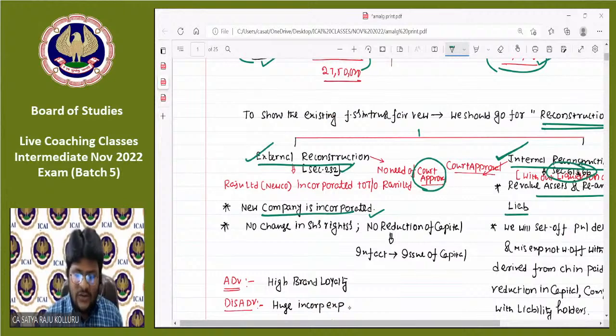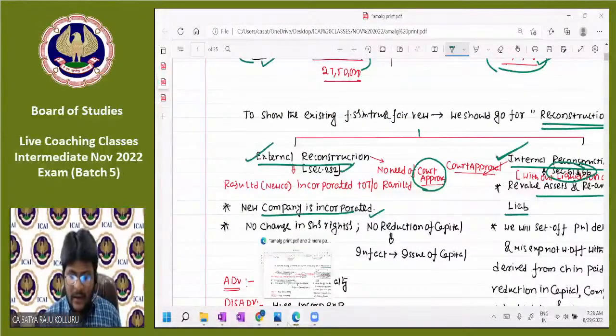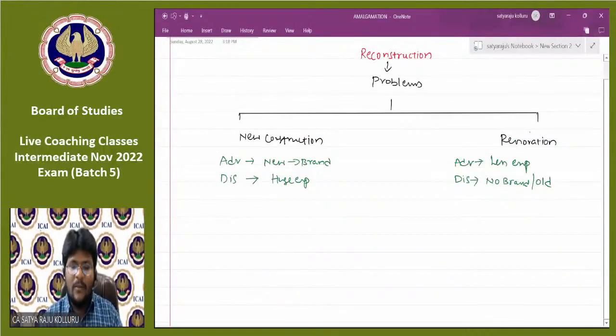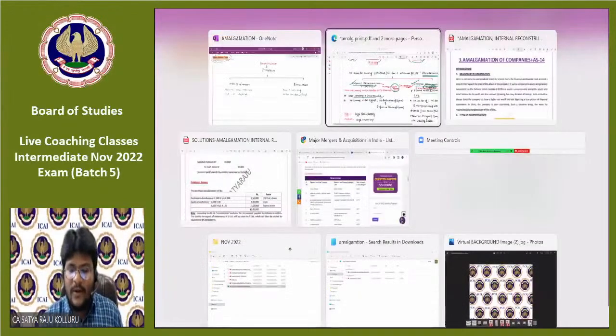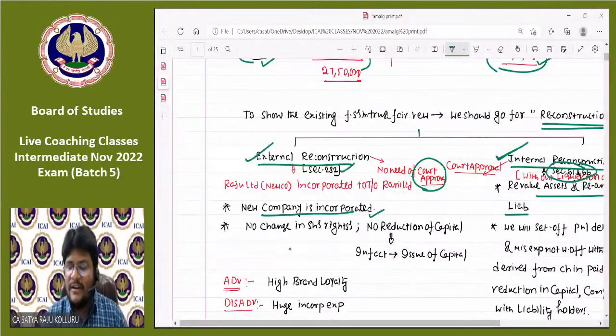Sir, actually our topic is amalgamation. You put the word amalgamation here, right? But till now, you discussed the concept of external reconstruction and internal reconstruction. What is the link between amalgamation and external reconstruction, sir? One type of amalgamation is a classic example for external reconstruction, guys.